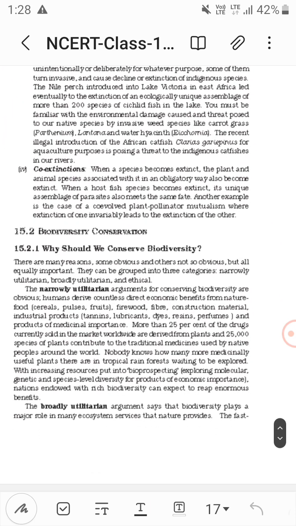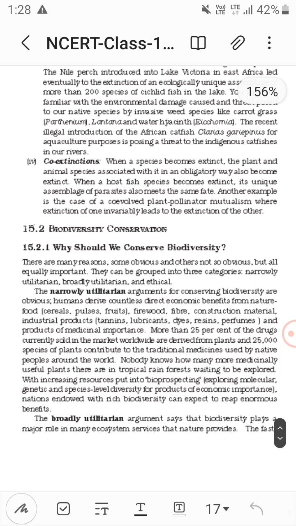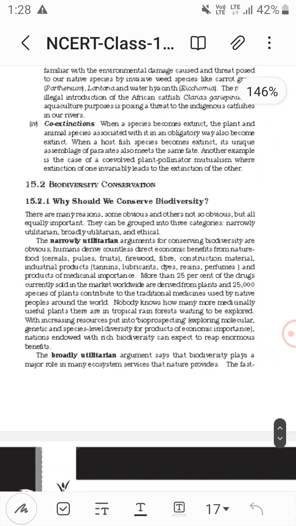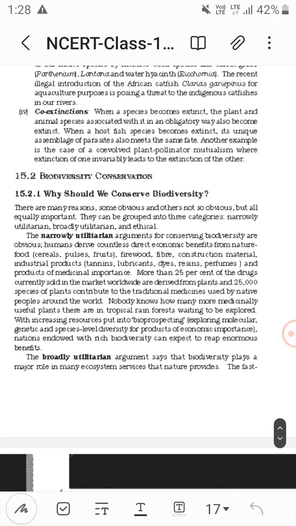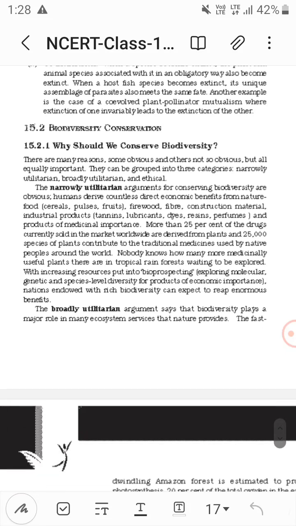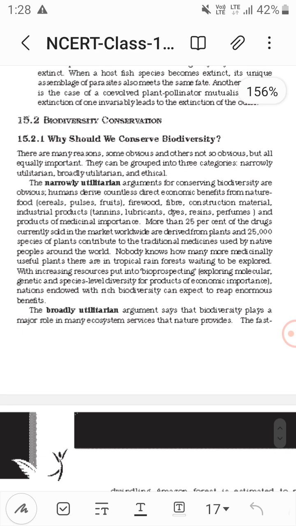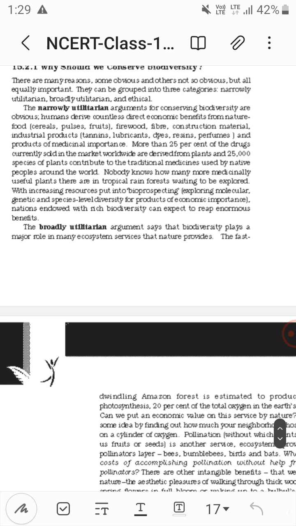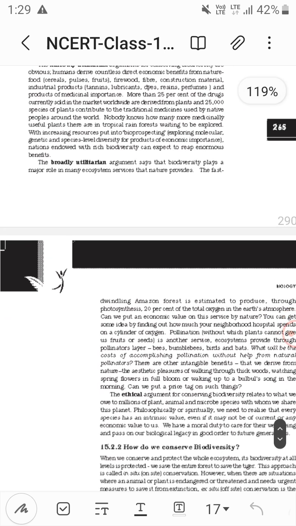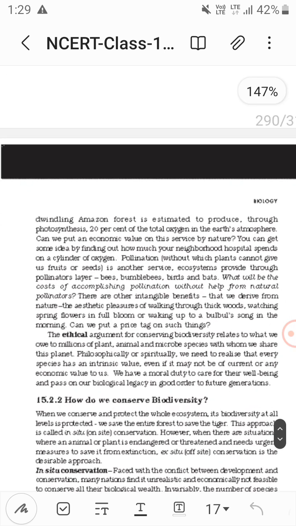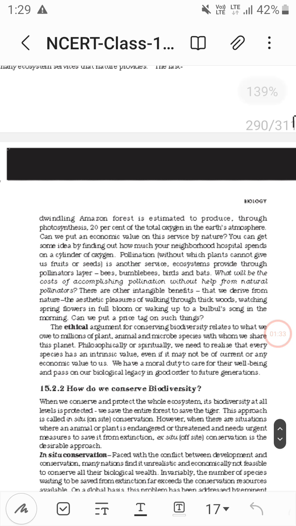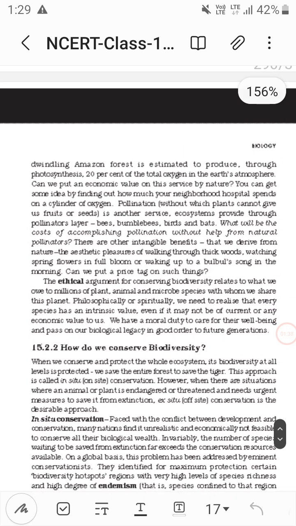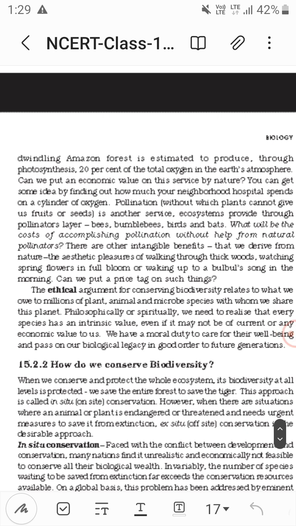Now biodiversity conservation. So why should we conserve biodiversity? Three types of reasons. First one is narrowly utilitarian, that's kind of direct benefit. Second is broadly utilitarian, so this is kind of indirect benefits from ecosystem. Third one is the ethical argument. What is that? It's kind of philosophical or spiritual. So this is the ethical argument for conserving biodiversity.